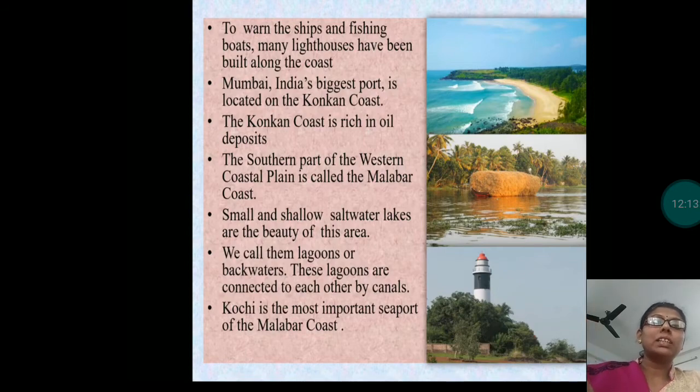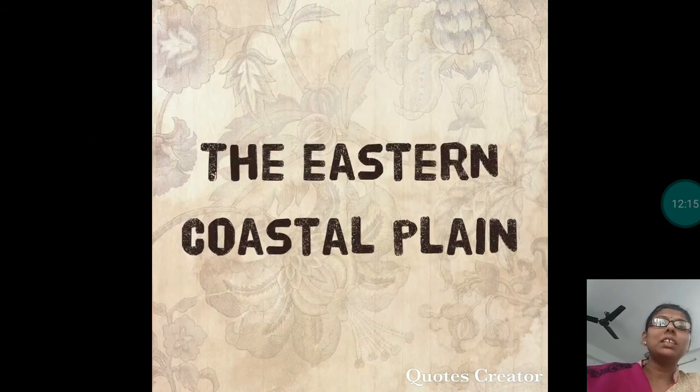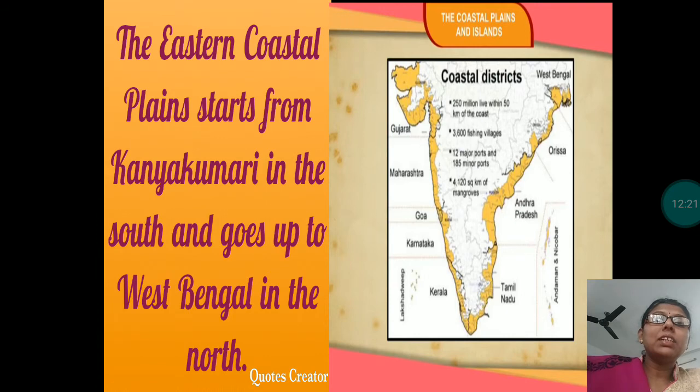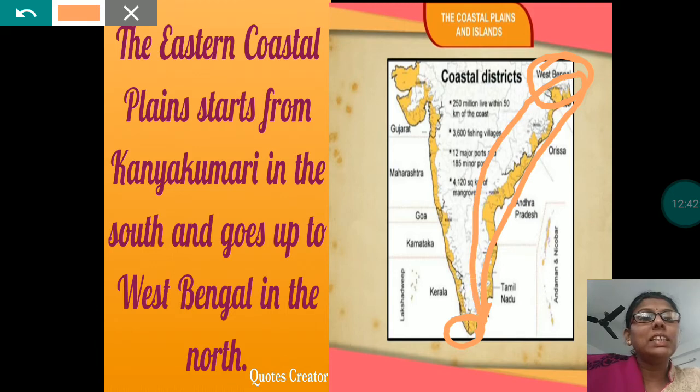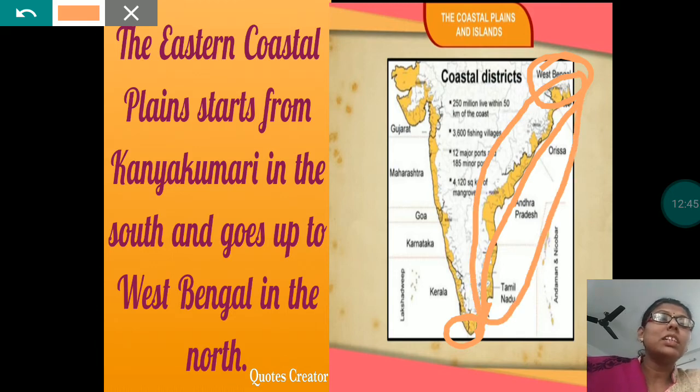Now let's move to the next topic, which is the eastern coastal plain. Eastern coastal plain starts from Kanyakumari in the south and goes up to West Bengal in the north. Okay, till here it is western coastal plain, and from here it starts and goes till West Bengal here. This area is known as eastern coastal plain as it is in the eastern part of India.